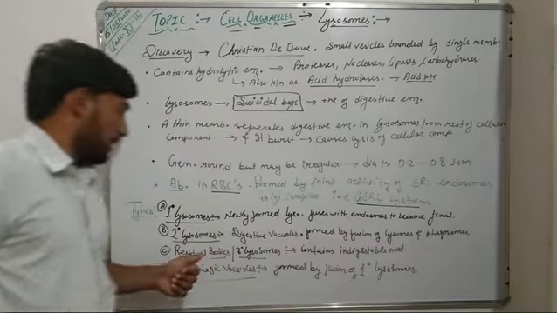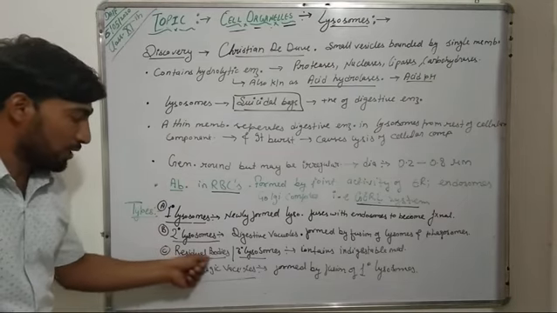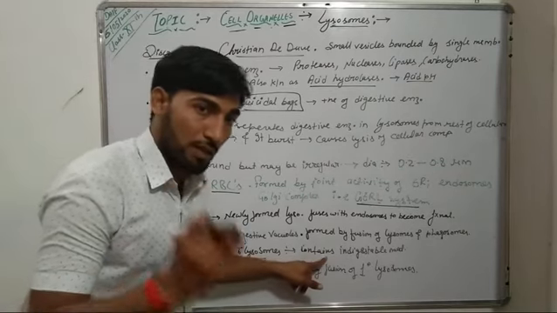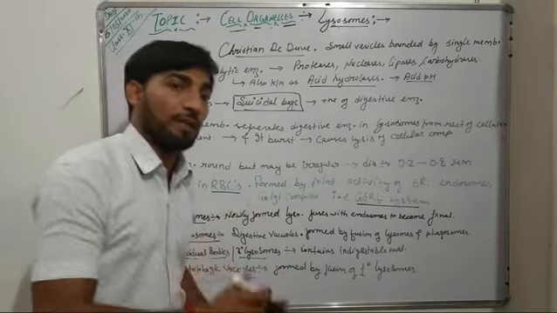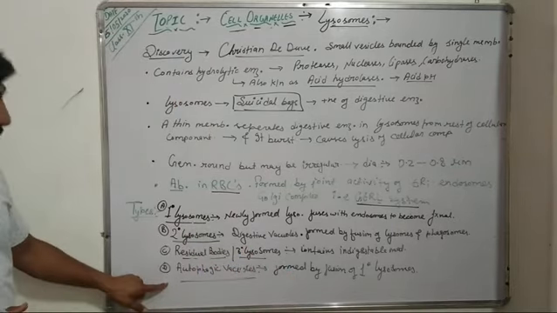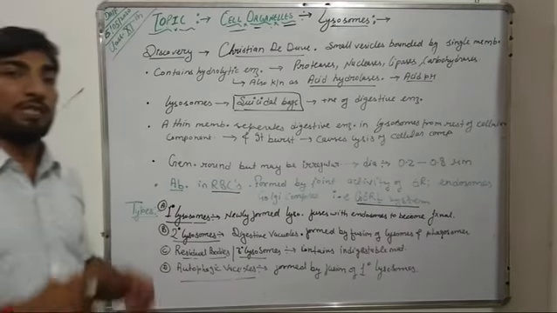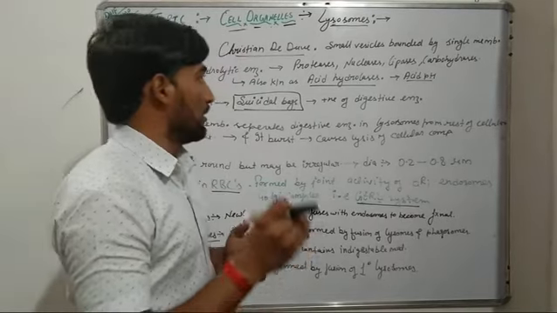The third type are the tertiary lysosomes or residual bodies, and these contain the indigestible food material which is not digested. The fourth type of lysosomes are autophagic vacuoles, and these are formed by the fusion of several primary lysosomes.